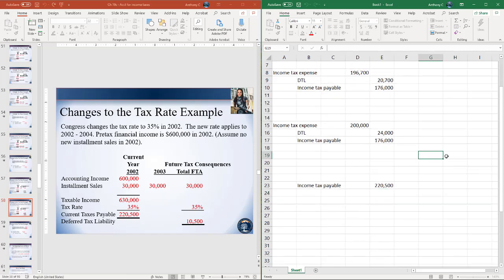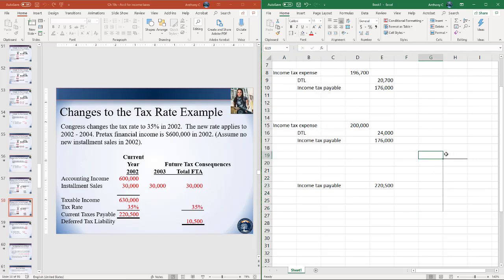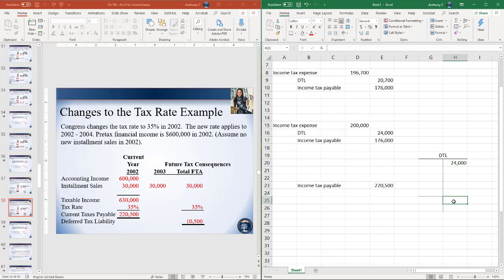Since we're continuing on from the first year, we would have a balance in our DTL currently of $24,000. We would now like a balance of $10,500. So to reduce our balance from $24,000 to $10,500, we would make a debit here for the difference of $13,500.